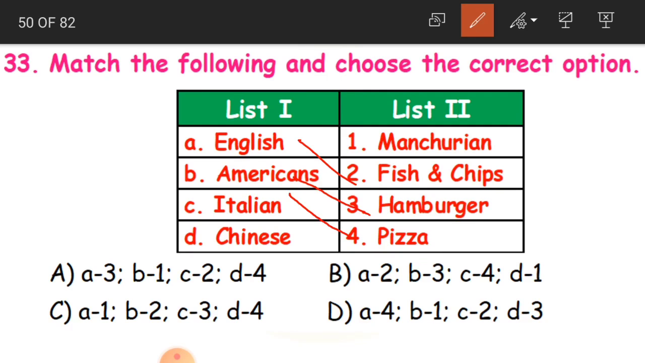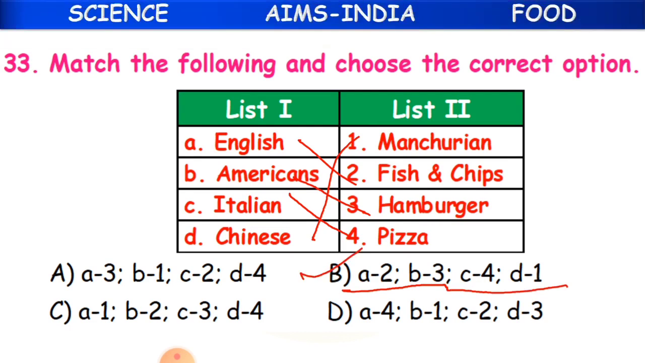Chinese, so it's very famous, no? Gobi Manchurian, veg Manchurian, all the chicken Manchurian. So Chinese are famous for Manchurian dishes. Okay, so it matches with the first list, first option. So what will be the answer, children? A2, then B3, then C4 and D1. So B is our correct answer.